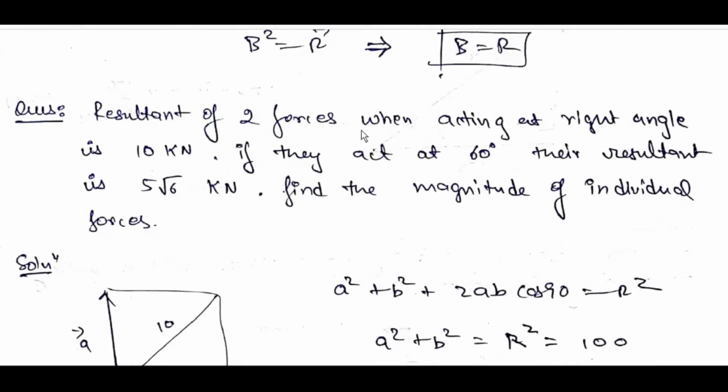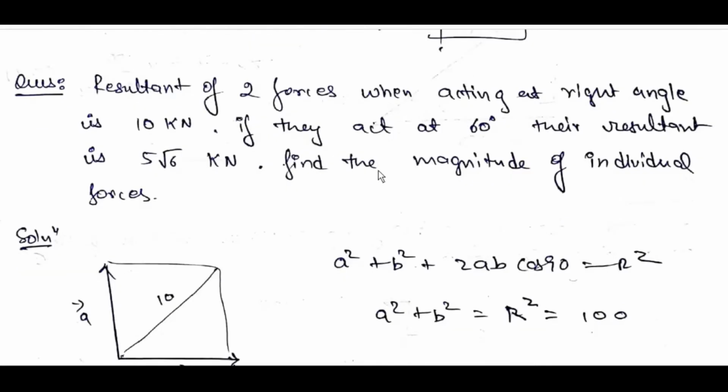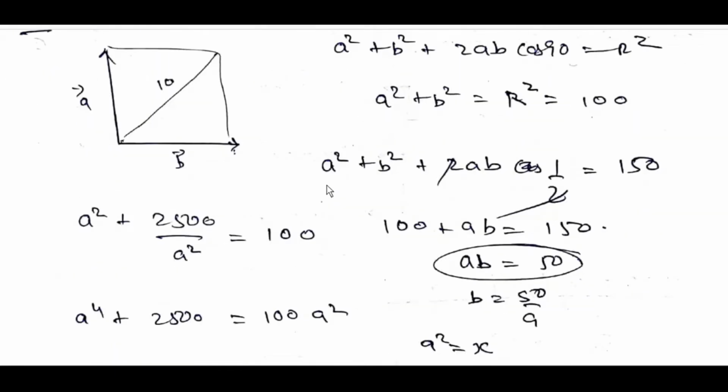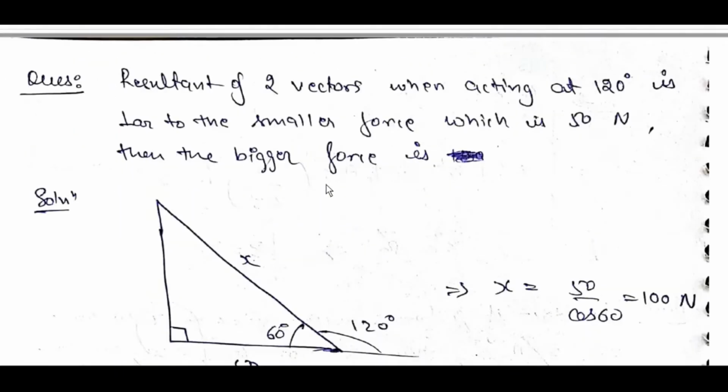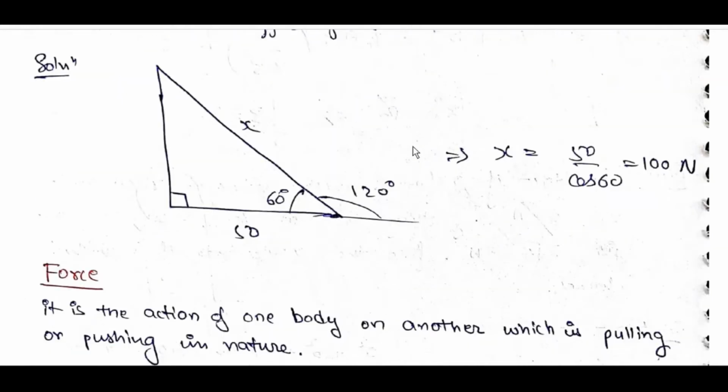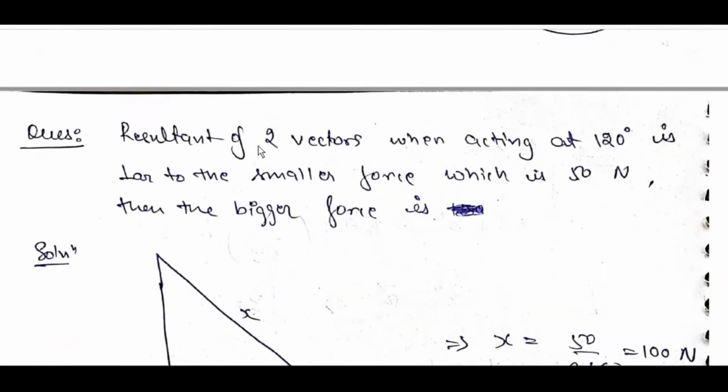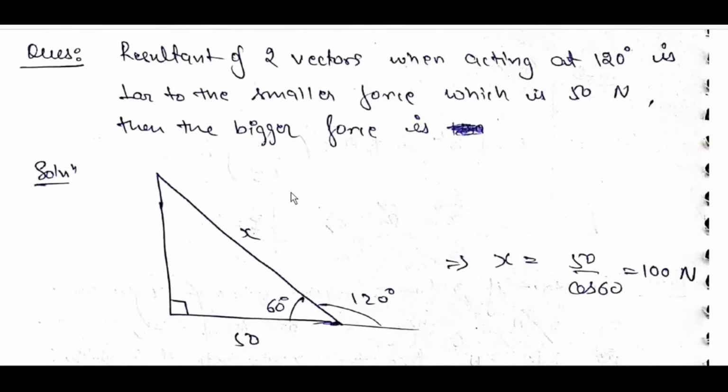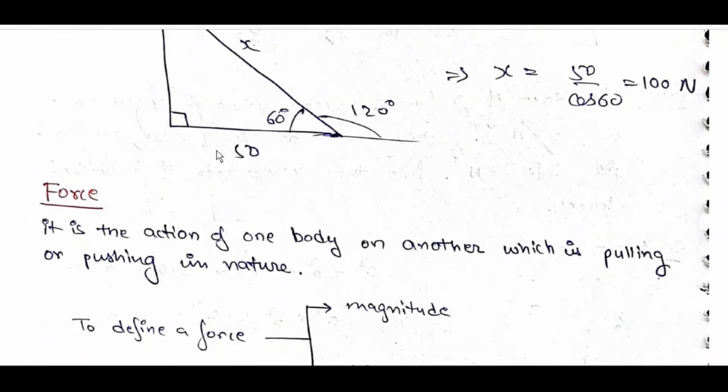The resultant of two vectors when acting at right angle is 10 kilonewton. If they act at 60 degrees, using the formula we can get it. The resultant of two vectors when acting at 120 degrees is perpendicular to the smaller force, which is 15 newtons. Then the bigger force we can get from that. Smaller one is 15 newtons. The resultant of two vectors is perpendicular, so from that we can get the force.